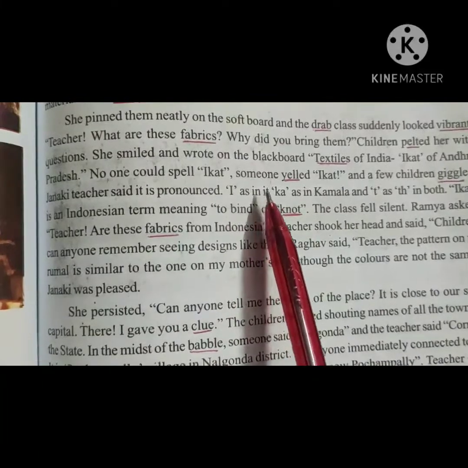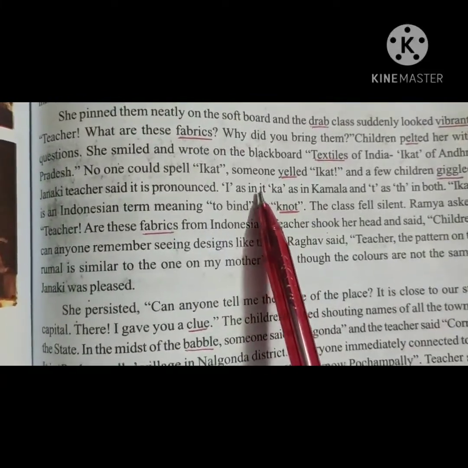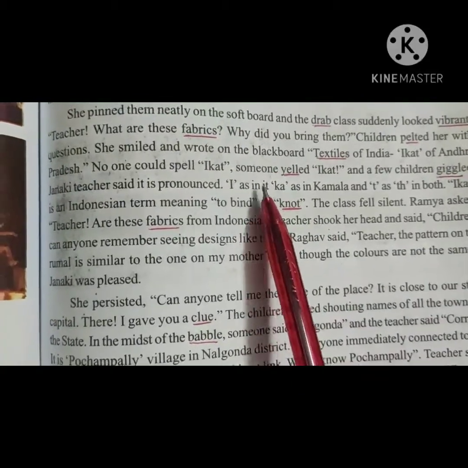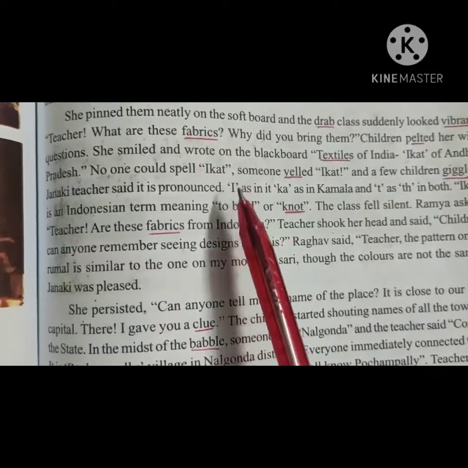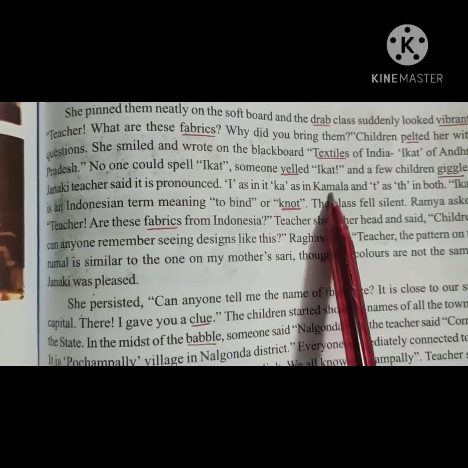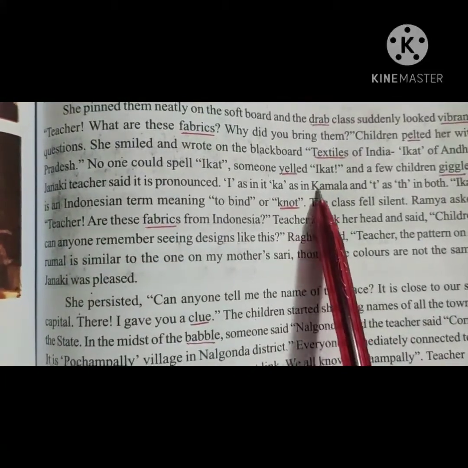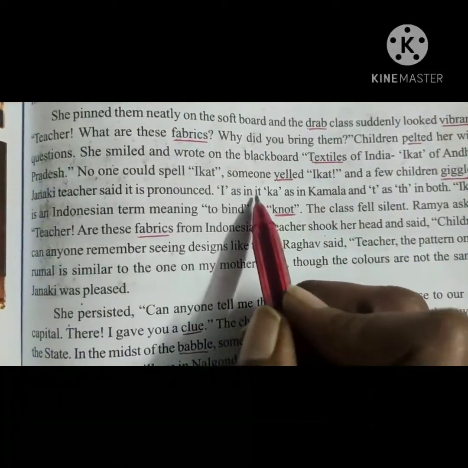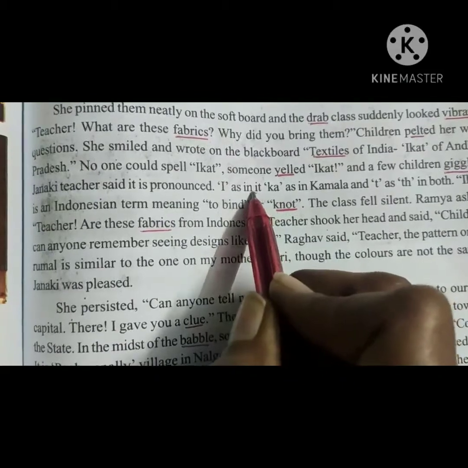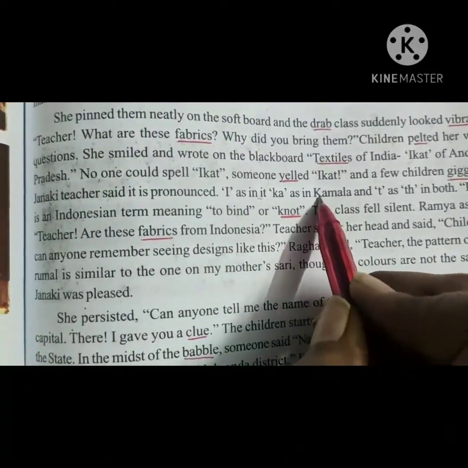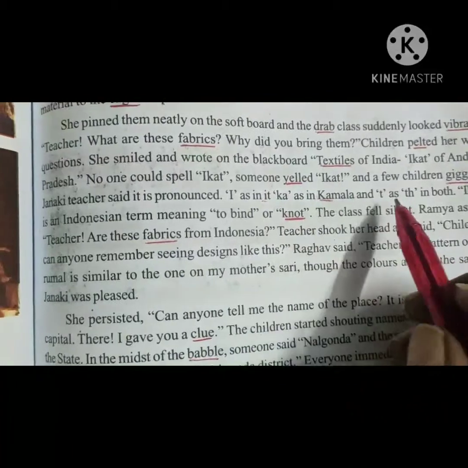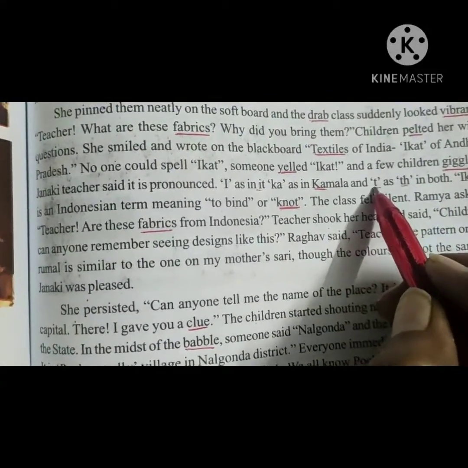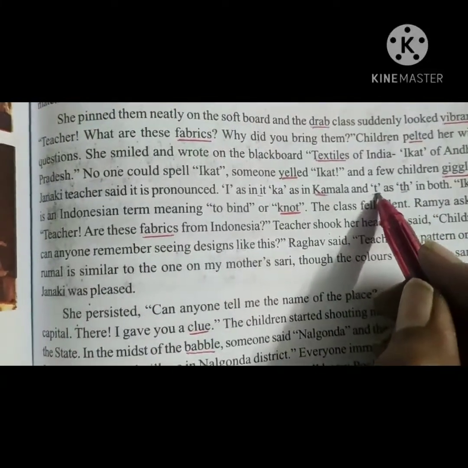I as in it. You can see it. How are you going to pronounce the word it here? I. So in the same way, you have to pronounce I here. Ka as in Kamala. So in the spelling of Kamala, K-A, how are you going to pronounce it? Ka. Listen carefully, children. In it, you have to pronounce I. And in the Kamala spelling, you have to pronounce Ka. And in TH, you have to pronounce T.